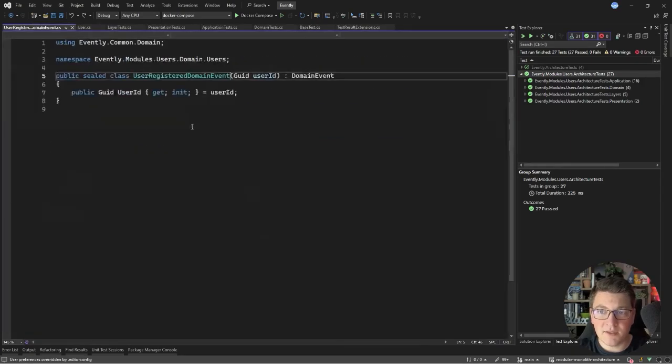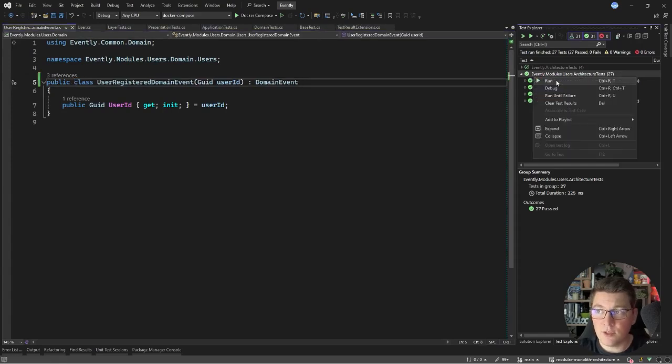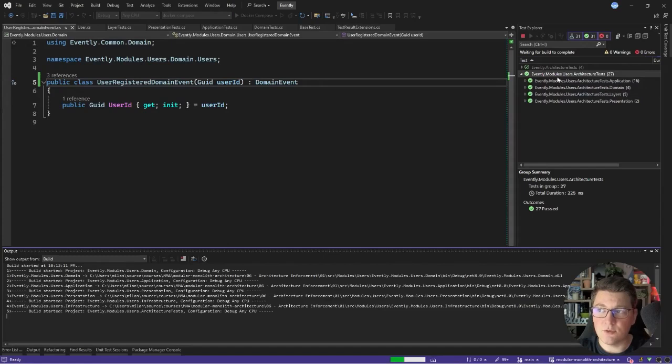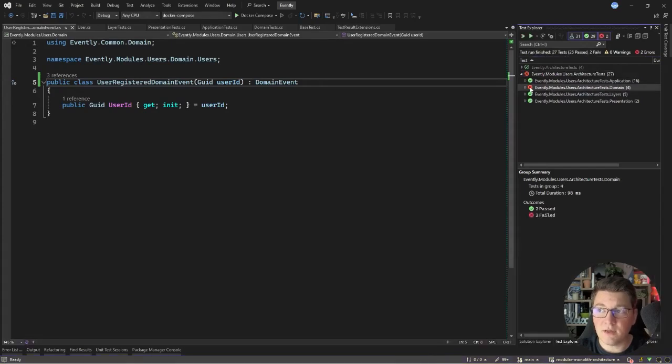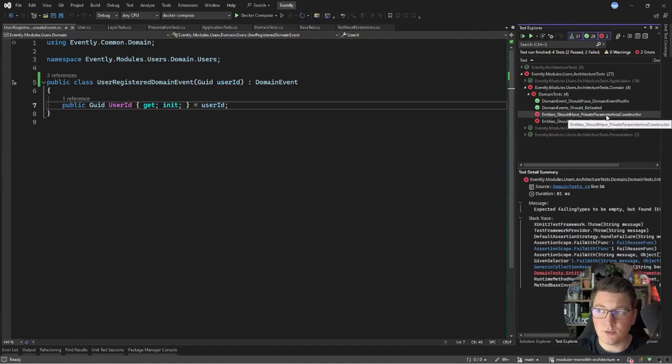Let's take a look at the user registered domain event. And for example, let's remove the sealed keyword. And now if I rerun my architecture test for the users module, you will see that we have a few tests failing. So in this case, you can see that we got 2 failing tests. Both are referencing the entities and the constructor design rules. So let me go ahead and fix those.